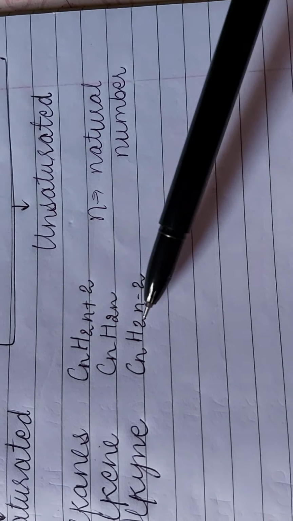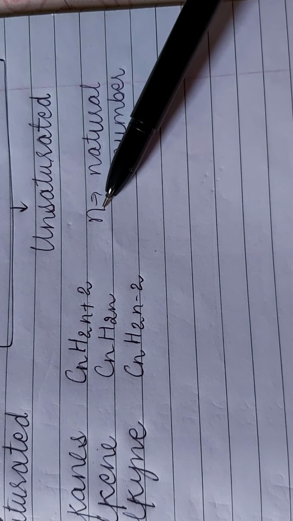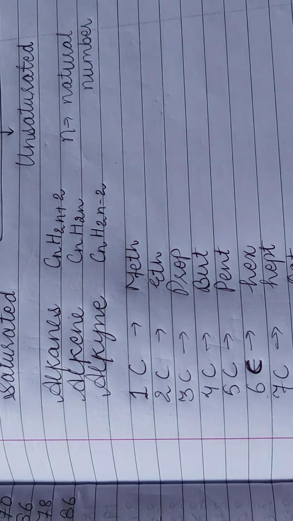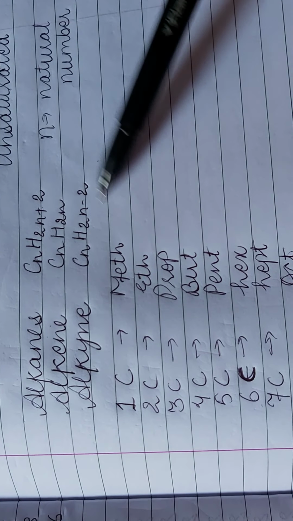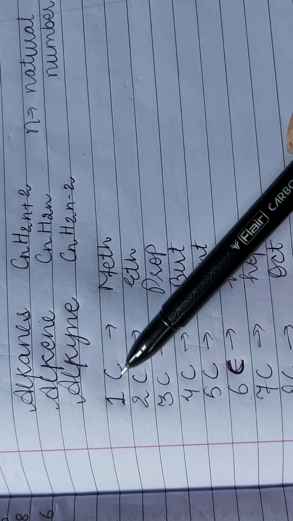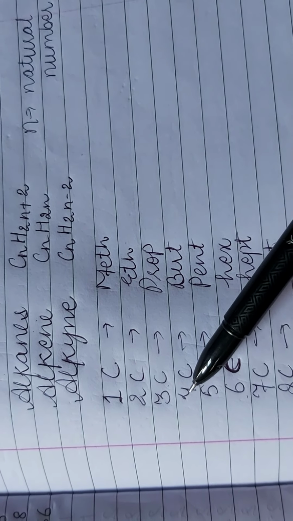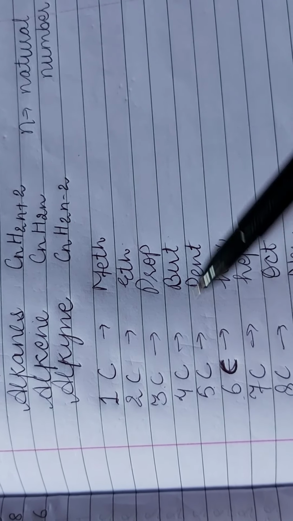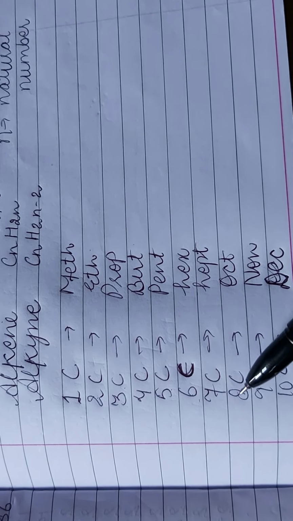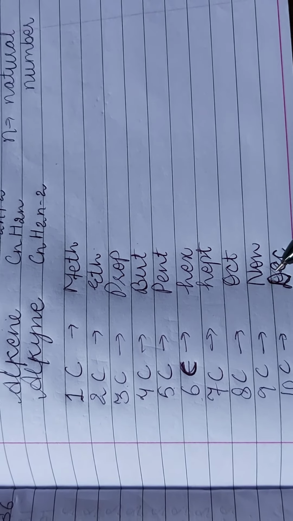And here n in all these formulas represents natural number. Means you may fill here value of n 1, then 2, 3 and so on. While you will fill the numbers in these formulas, if only one carbon, then you will call it meth. If two carbons, eth. 3 carbons, prop. 4 carbons, but. 5 carbons, pent. 6 carbons, hex. 7 carbons, hept. 8 carbons, oct. 9, non. And 10 is dec.